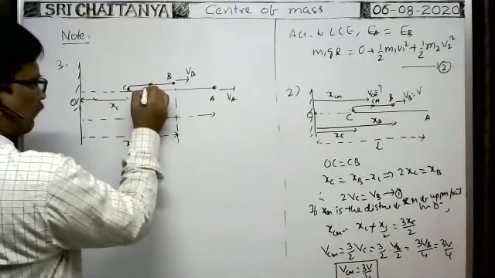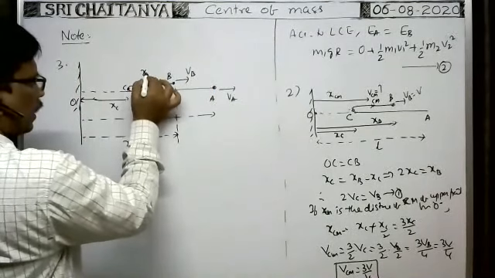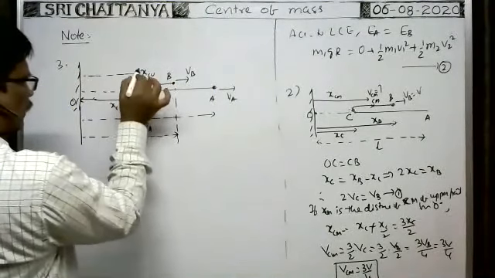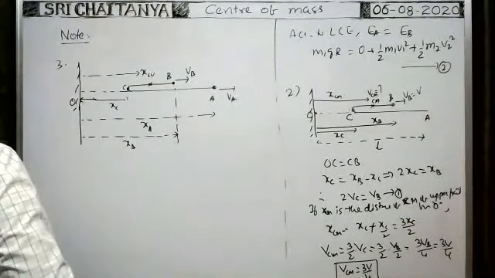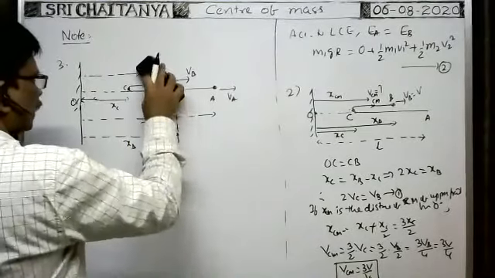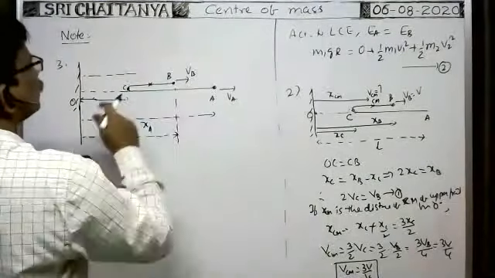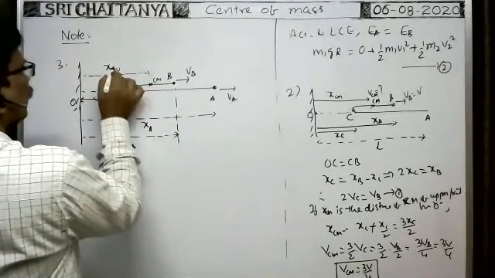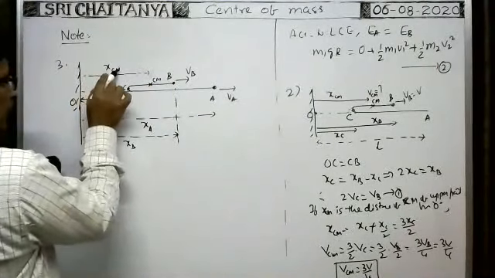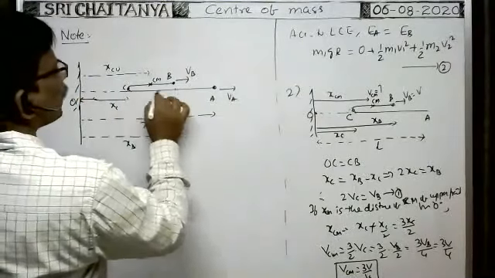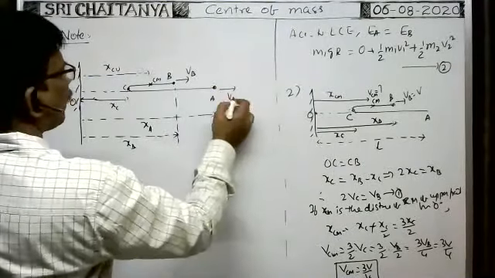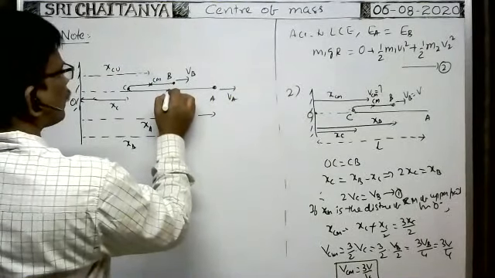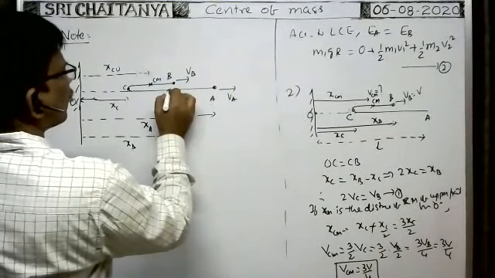The center of mass of the upper part is at a distance XCU, the distance of the center of mass of the upper part. Similarly, the lower part is also moving with a velocity V, so the lower part also has a center of mass moving with a certain velocity.